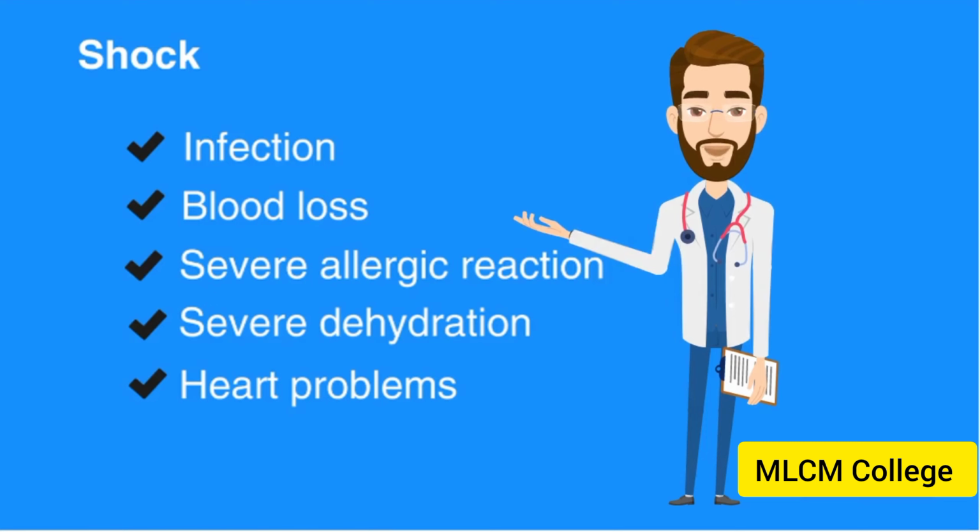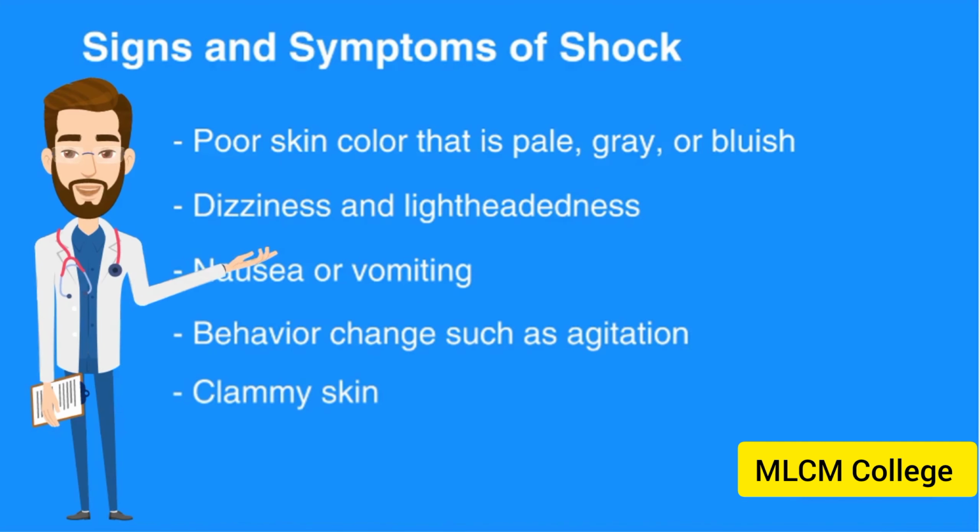When blood flow is significantly reduced, the body does not receive an adequate supply of oxygen and shock occurs. Individuals experiencing shock may lose consciousness or fail to respond. Signs and symptoms of shock include poor skin color that is pale, gray, or bluish, dizziness and lightheadedness, nausea or vomiting, behavior change such as agitation, confusion or unresponsiveness, and clammy skin.